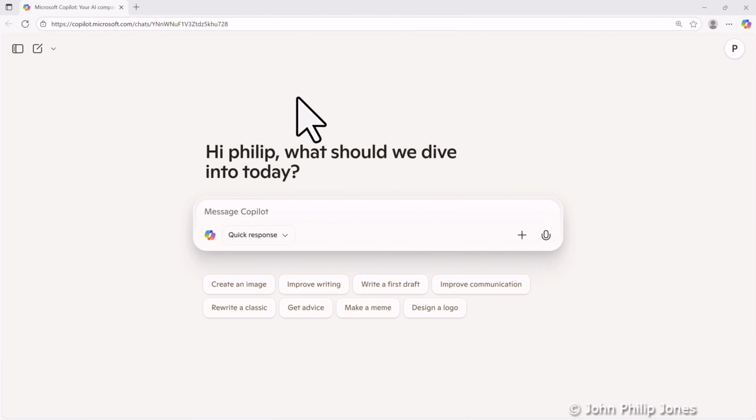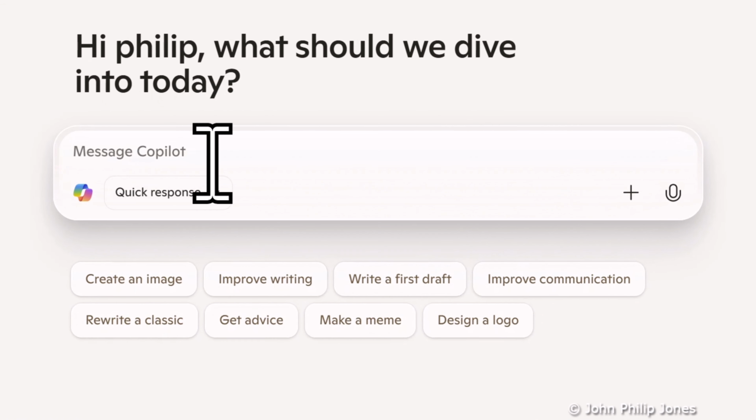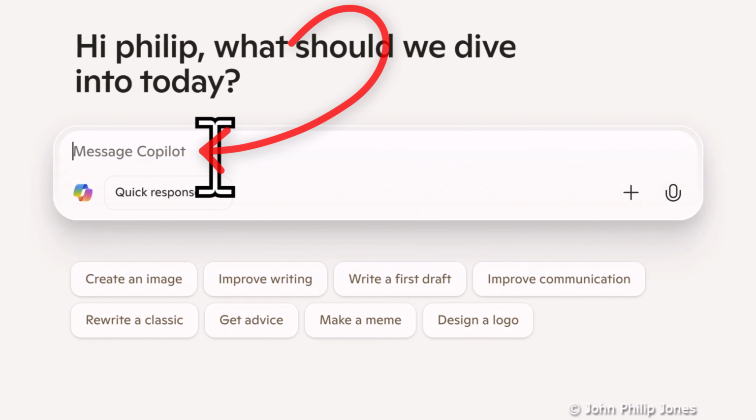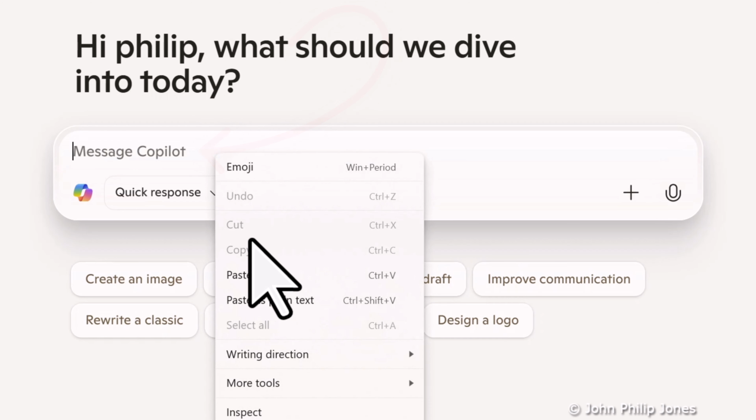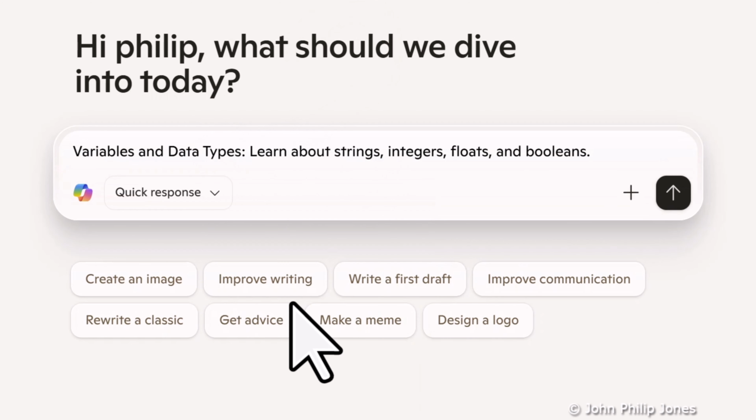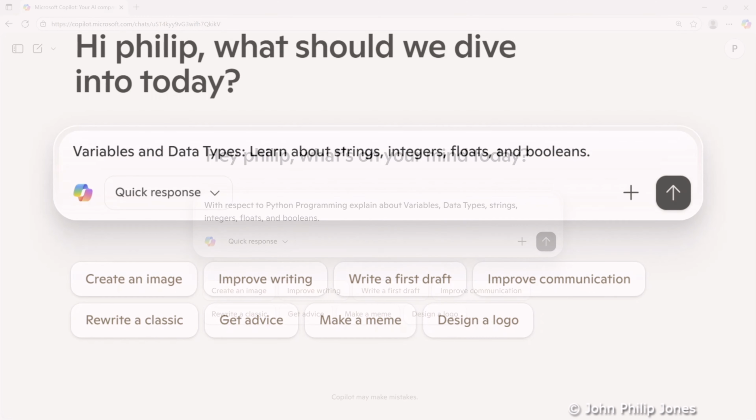I've now moved over to Copilot, and here where it says Message Copilot, I'm going to paste what I've just copied from the PDF file that I generated in the last video. So I'll paste that in as plain text, and we have here the basis of a message that I'm going to send to Copilot, but I wish to edit it slightly.